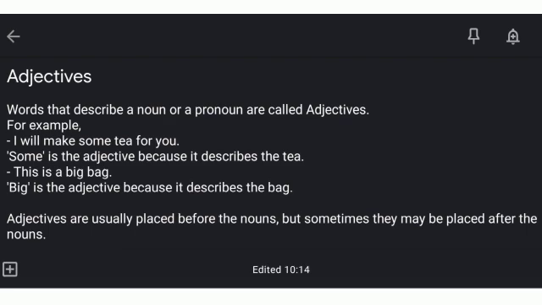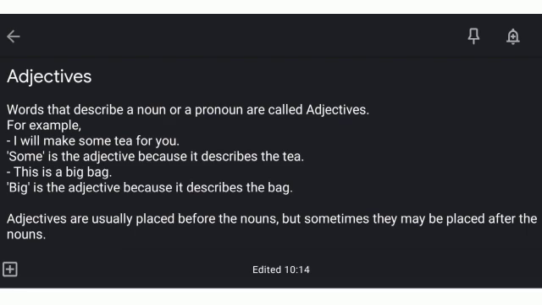Moving on to the next example, this is a big bag. Big is the adjective because it describes the bag. This is a big bag. Bag is the noun and what is the description of the bag given? That it is big. So that's why big is the adjective.